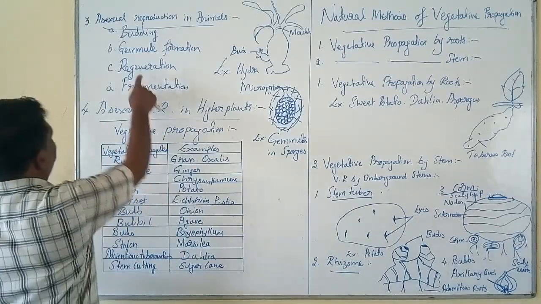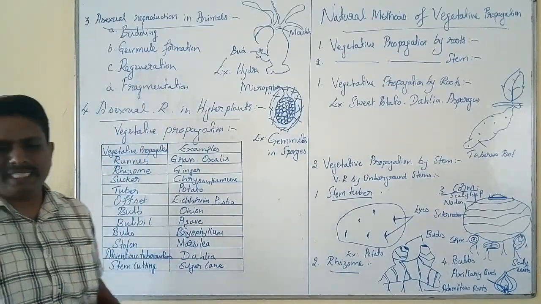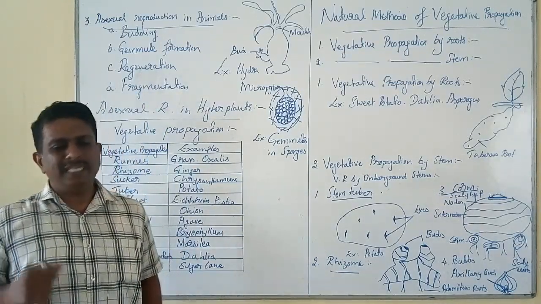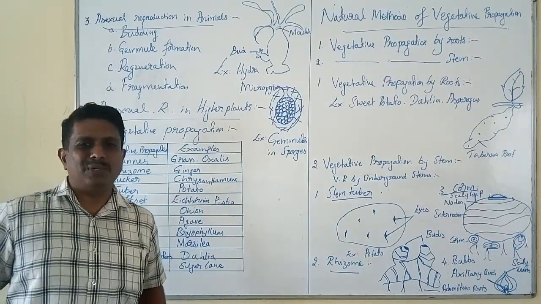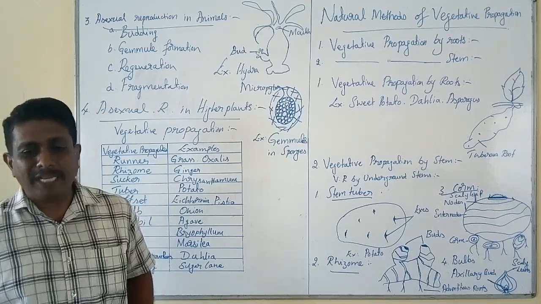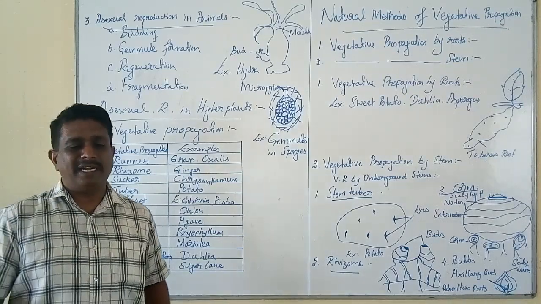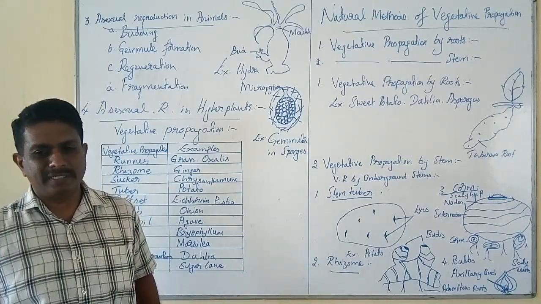The third important one is regeneration. Regeneration is a process in which animals regrow or repair lost or damaged body parts.